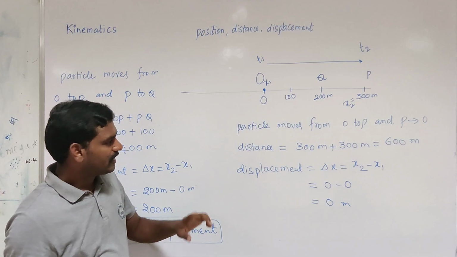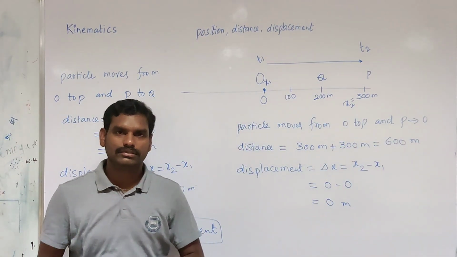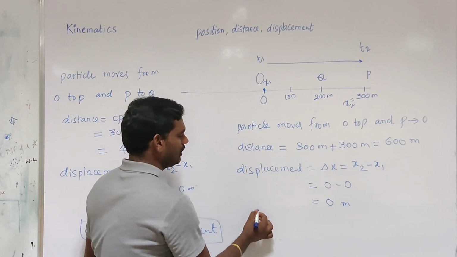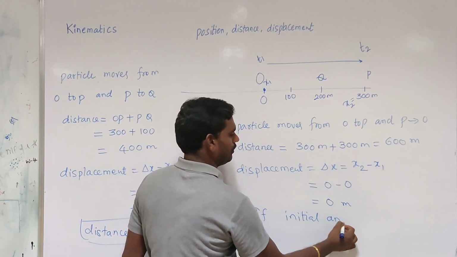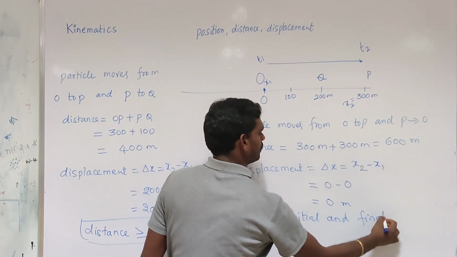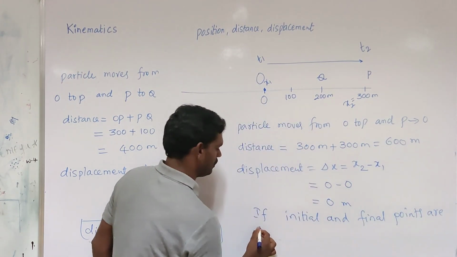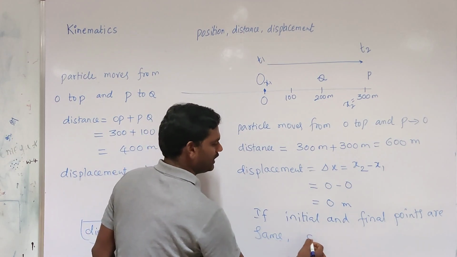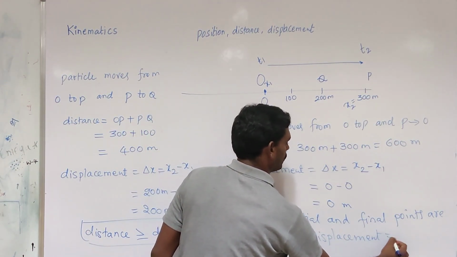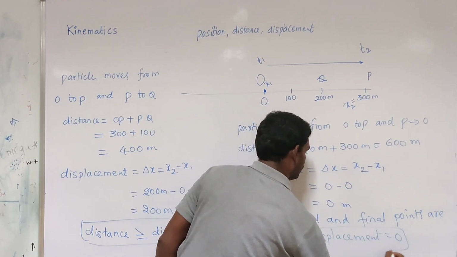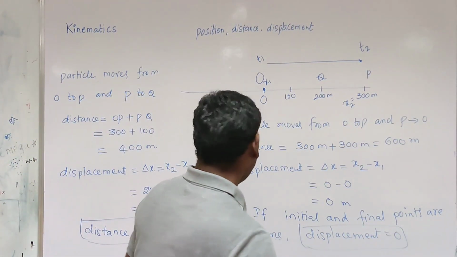Here it is a case where distance is not equal to 0 but displacement is equal to 0. We can conclude that if the initial and final points are the same, displacement is equal to 0. Let us see an example here.